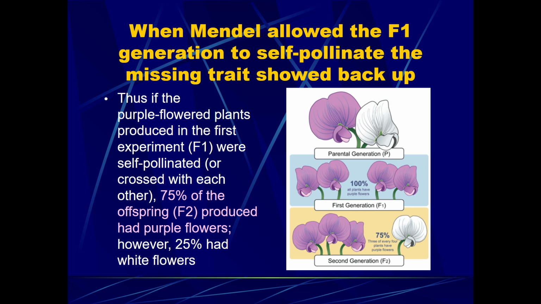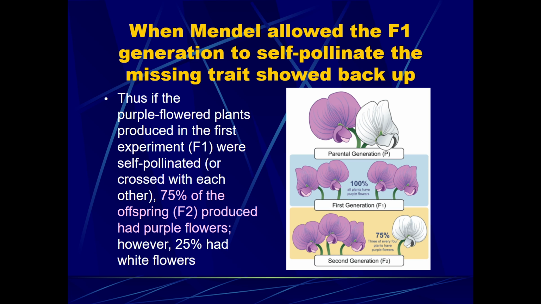So there was a 3-to-1 representation in the F2 generation. So thus, if the purple flowered plants produced in the first experiment, F1, were self-pollinated or crossed with each other, that's another possibility, 75% of the offspring of the F2 or second filial generation produced had purple flowers, and only 25% had white flowers.